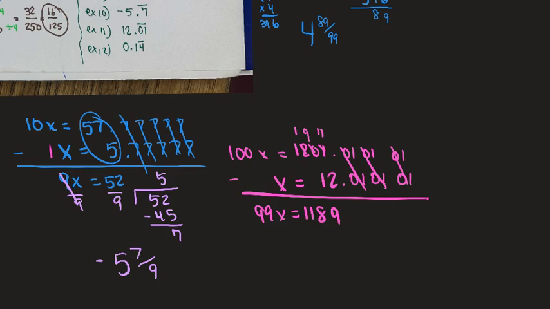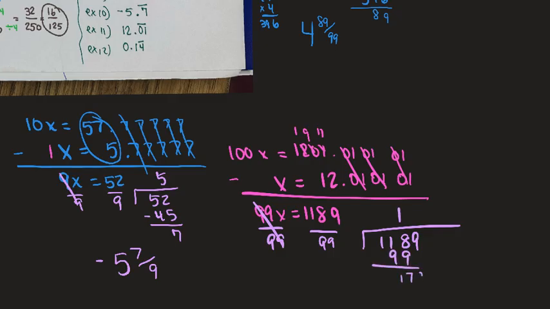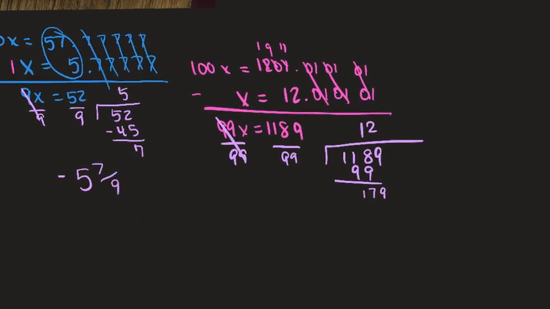Now I'm ready to sing. Divide by 99, divide by 99, cross out what's my answer. Now remember, we know that it's 12 point something. So this is going to go in once. This is going to go in twice. There's our 12.